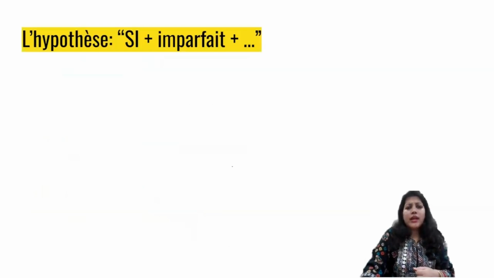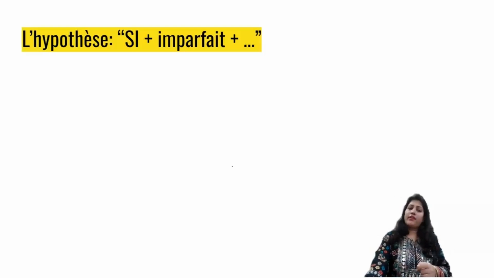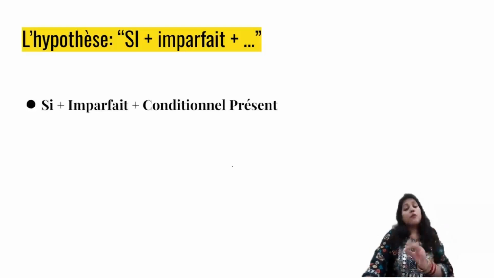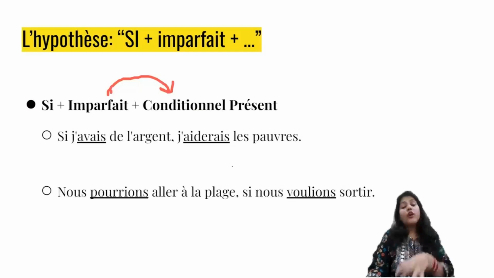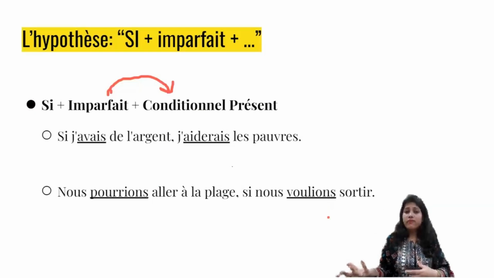Okay. Now, next hypothesis that we'll be doing is si plus imparfait. So with si plus imparfait, the next verb is always in conditional present. So si j'avais de l'argent, j'aiderais les pauvres. If I was having money, I would help the poor. Nous pourrions aller à la plage si nous voulions sortir. We could have gone to the beach if we were willing to go. Okay, or if we wanted to go.